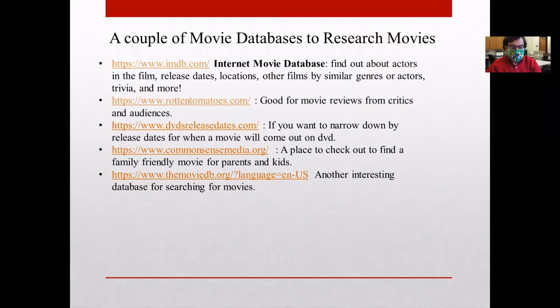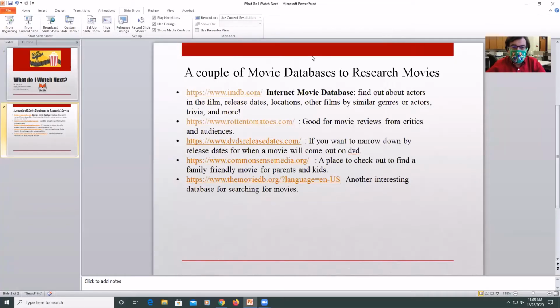Okay, so to begin, we're going to look at the first database, Internet Movie Database. This one's sort of nice because it allows you to find out about actors in the film, release dates, locations, similar films and genres, and trivia.